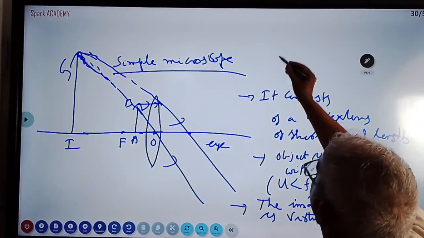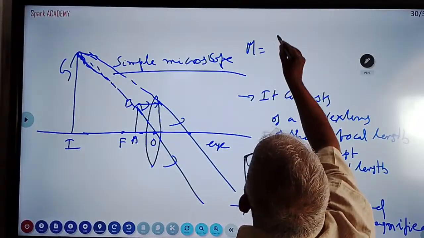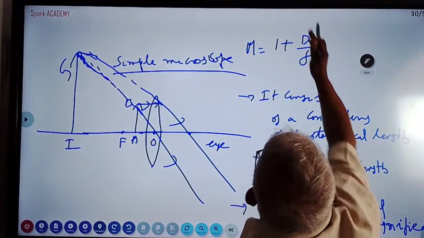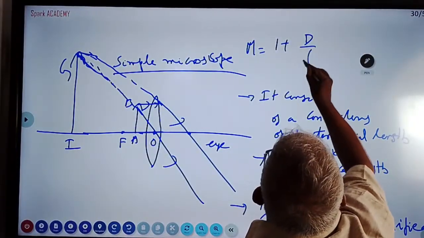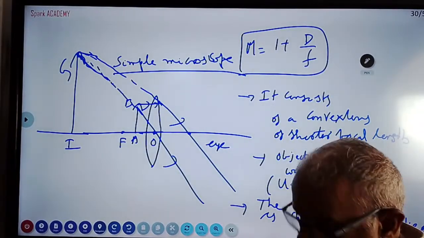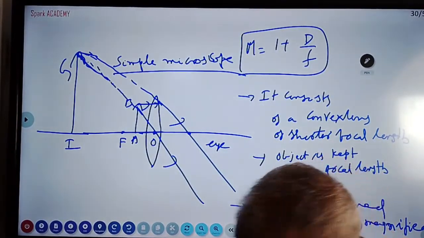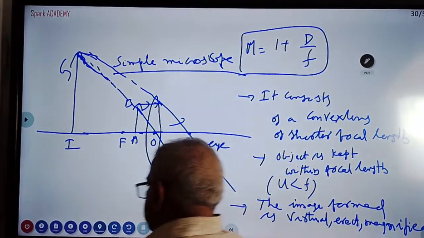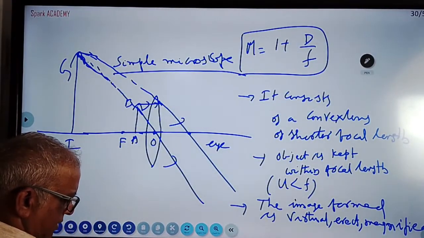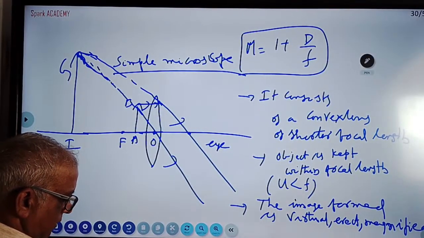What is the formula for magnifying power? 1 plus D by f, where D is the near point, 25 centimeters, and f is the focal length. This is the formula for the simple microscope. Any other questions in ray optics? Mainly concentrate on the simple microscope and this.